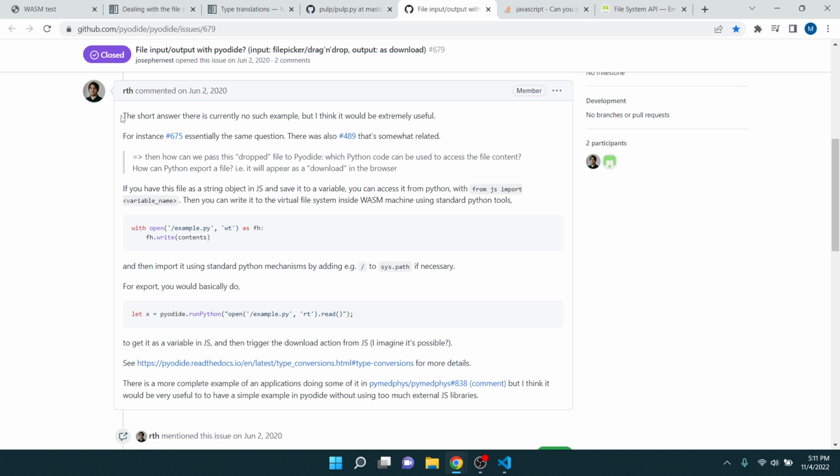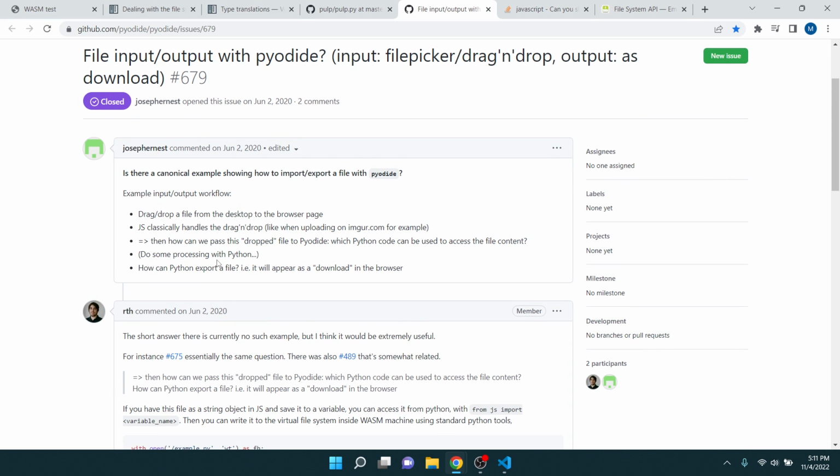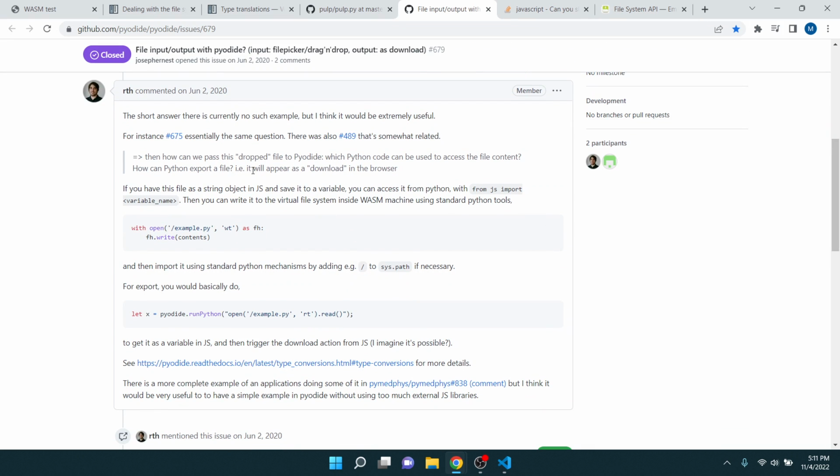Let me see if this makes more sense now that I'm understanding it better, maybe. The short answer, so this guy said, is there a canonical example showing how to import export a file with Pyodide? So that I don't care about. Which Python code can be used to access the file content? Okay, that's really the only thing I care about in that guy's question. How can we pass this drop file?